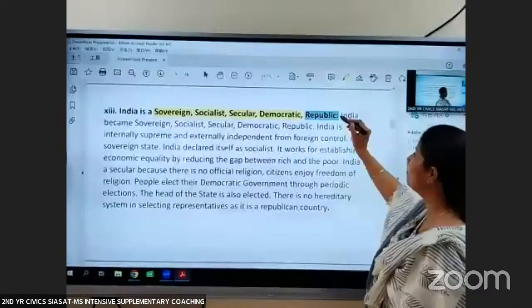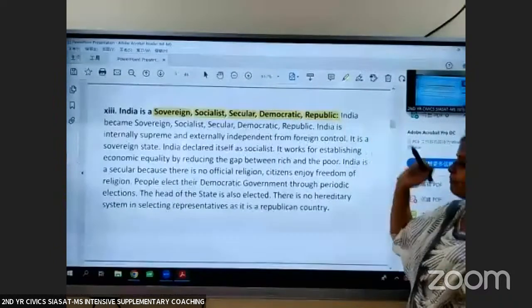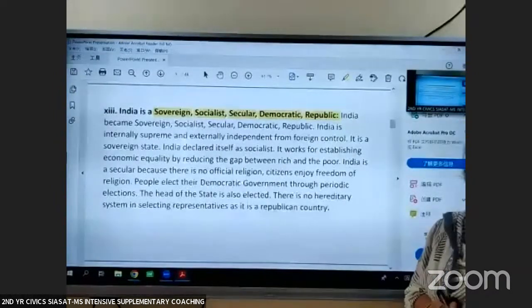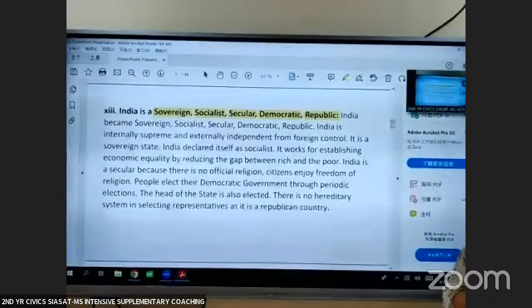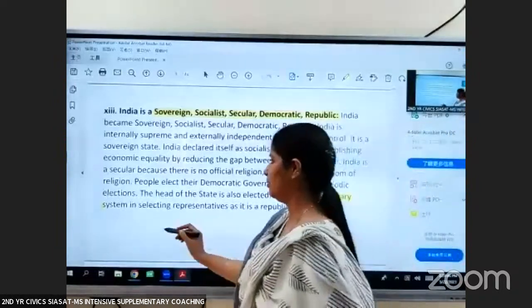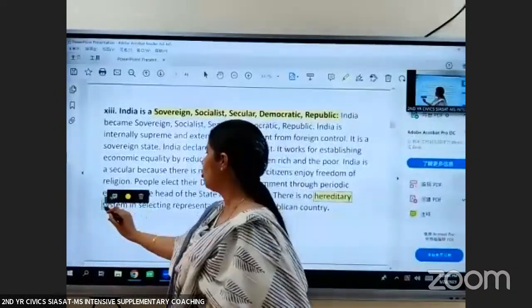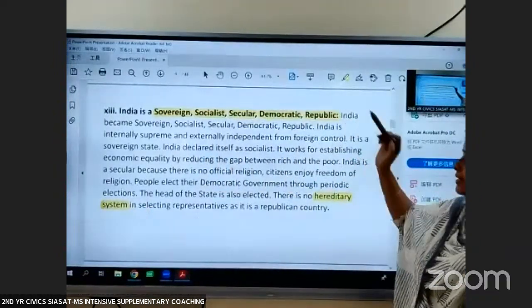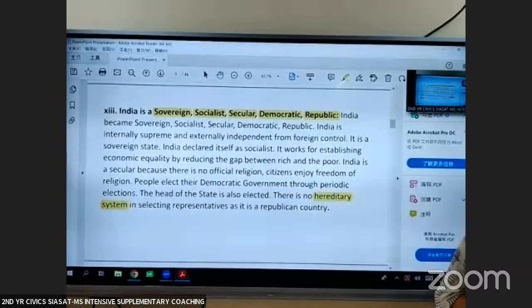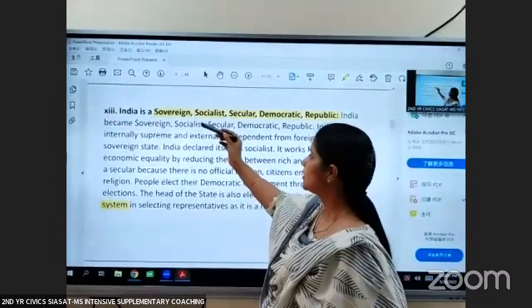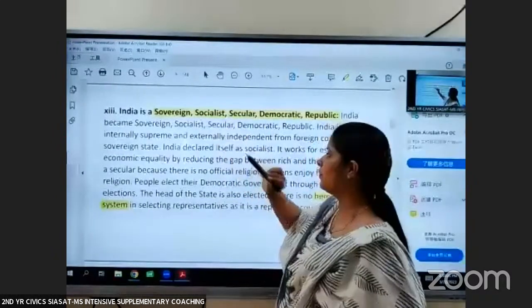And India is a republican country. What do you mean by a republican country? Here, the constitutional head of the state, that is the President of India, is also elected, indirectly. There is no hereditary system followed for the election of the head of the state. So we say that India is a republican country. India became Sovereign, independent. It is socialist because the government works for the welfare of the people.